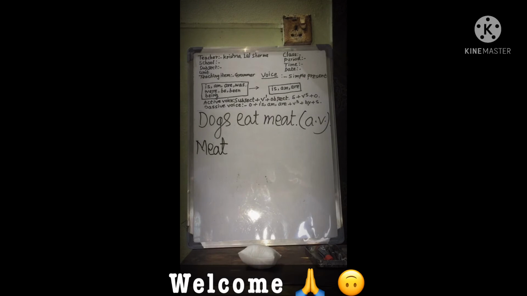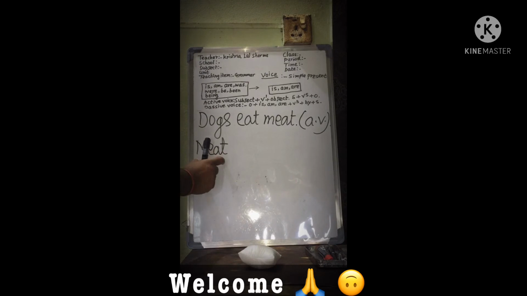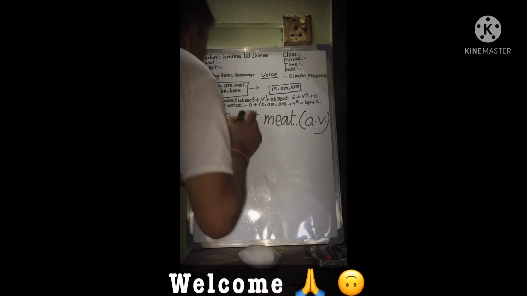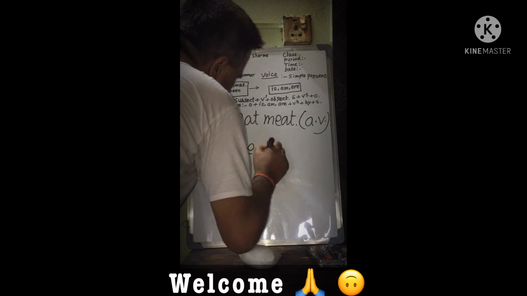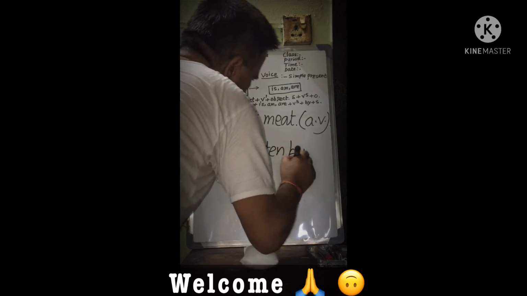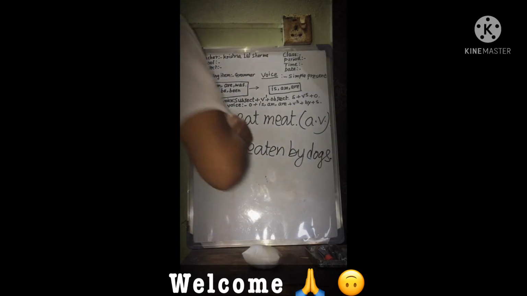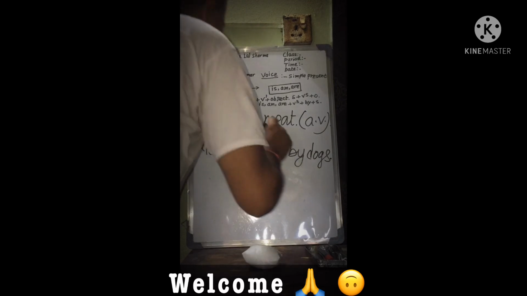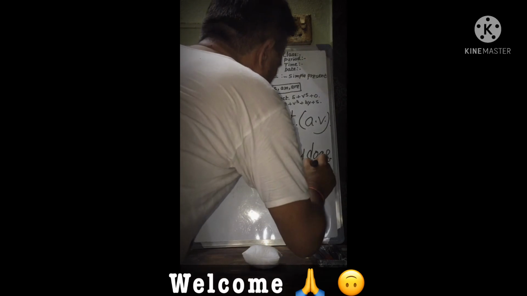We should see whether it is a singular or plural subject. If it is singular, it will take is. If it is plural, it will take are. Meat is eaten by dogs. Eat, ate, eaten. The verb is eaten is said to be in the passive voice.